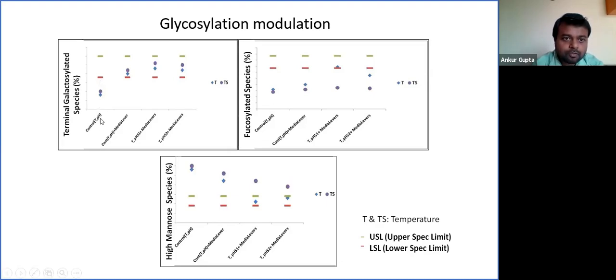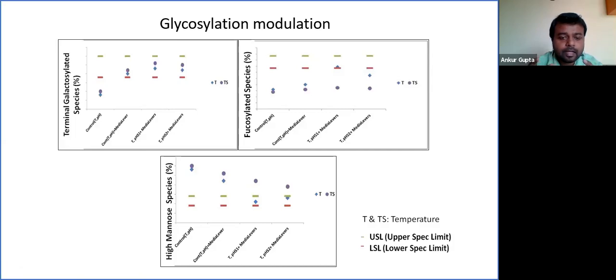If you look into the control condition and the blue dots, these blue dots represent the percentage of terminal galactosylated species of the molecule. This red trace shows the lower spec limit, and this green trace shows the upper spec limit. We generally get the spec limit by analyzing different lots of a reference product.